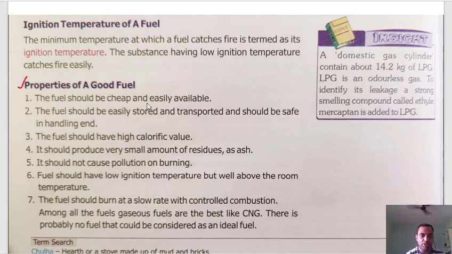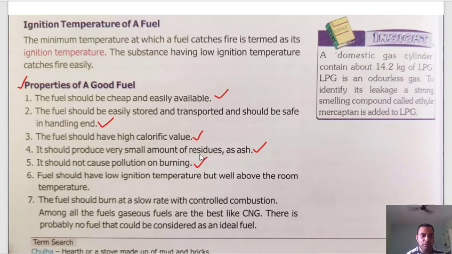What are the properties of a good fuel? The fuel should be cheap and easily available. Obviously, we have already talked about it, because if it costs around 1,000 or 10,000 rupees per liter, nobody is going to buy it. So the fuel should be easily stored and transported and should be safe in handling. The fuel should have high calorific value. Yes, what calorific value is I have already talked about. It should produce very small amount of residue as gases. Yes, obviously, it should not cause pollution while burning.